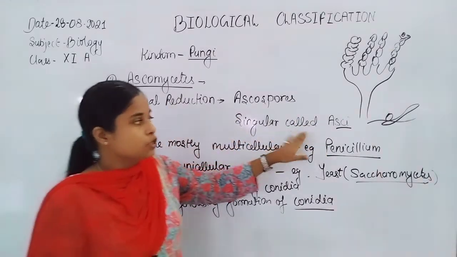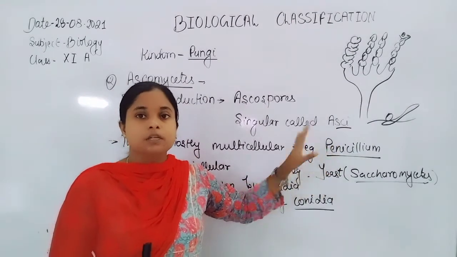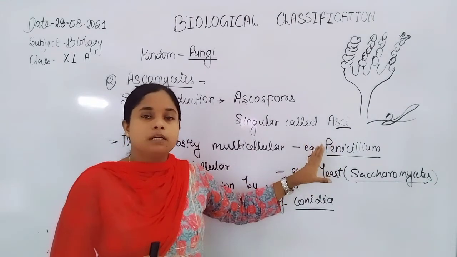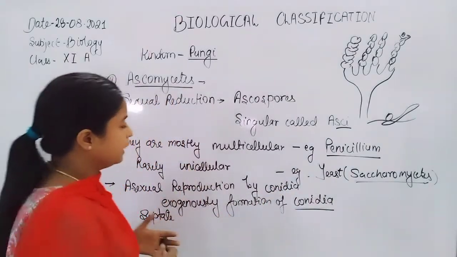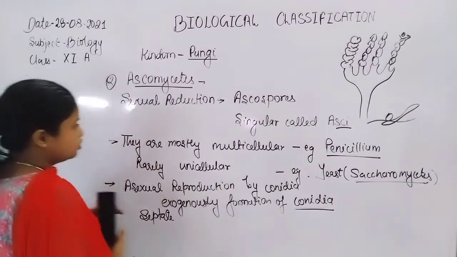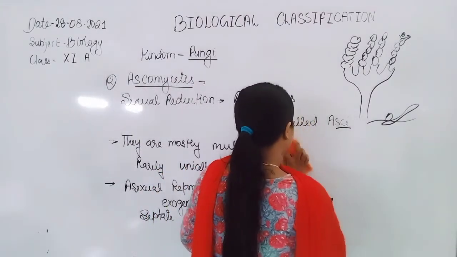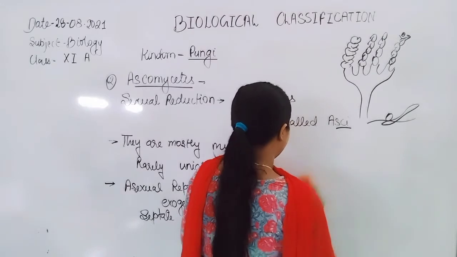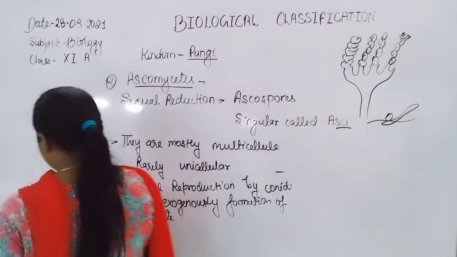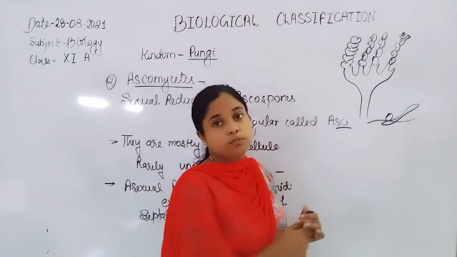This is the characteristic feature of the ascomycetes, because they produce asci or ascospores by sexual reproduction. So if an organism shows that type of ascospores, they are included in the ascomycetes. Now, another mode is asexual reproduction, because here there is no such type of sporangia.